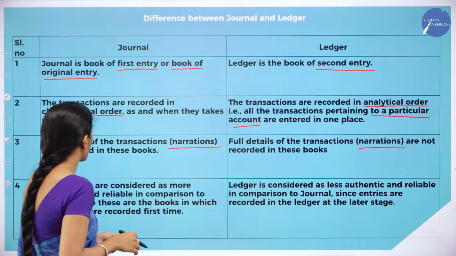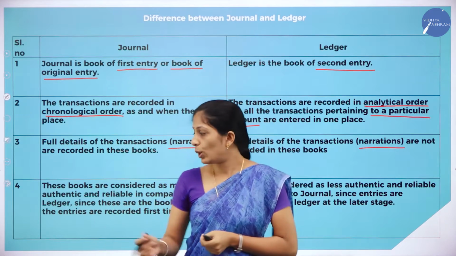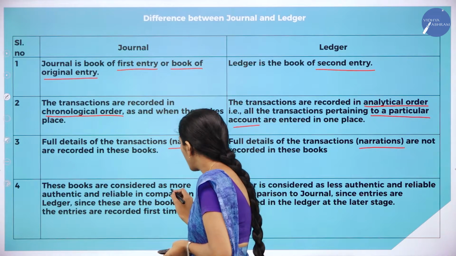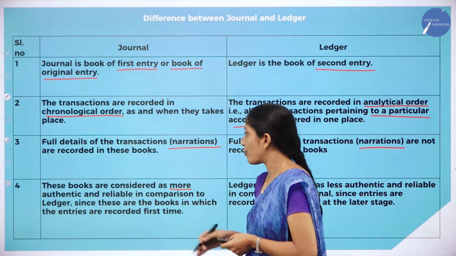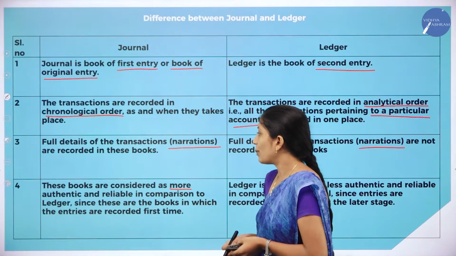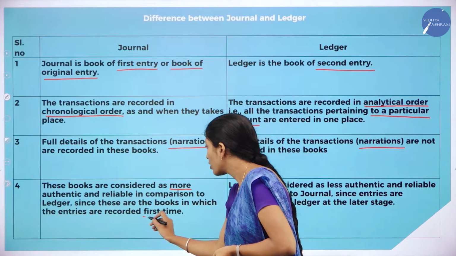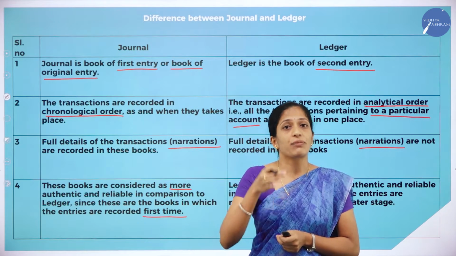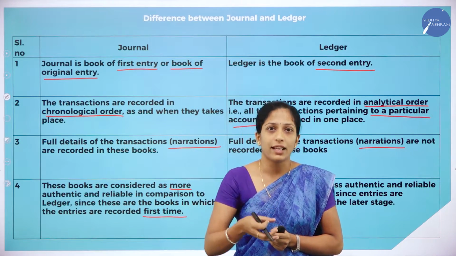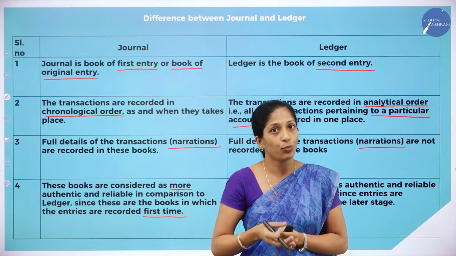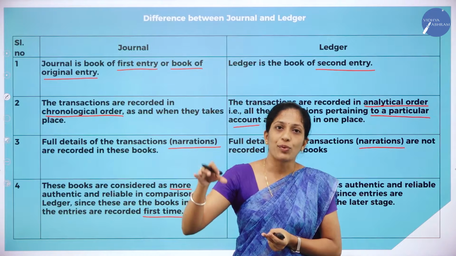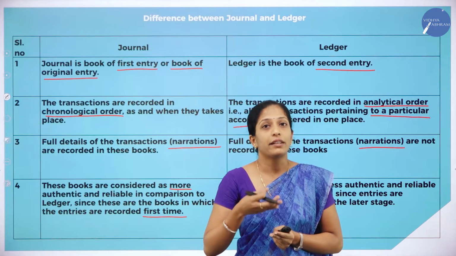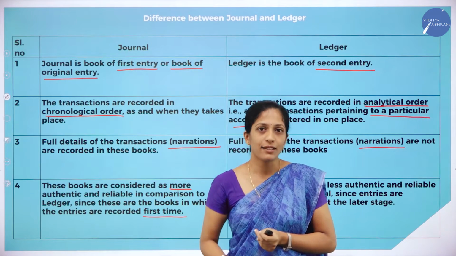And the next one is these books are considered as more authentic and reliable in comparison to ledger, since these are the books in which entries are recorded for the first time. This I have already discussed. Since we are recording the entries for the first time, the authenticity or originality will be more in journal, because as and when the transaction takes place, immediately we record it in the journal. So here the authenticity as well as reliability is more in journal.